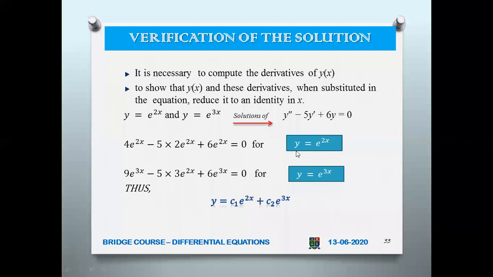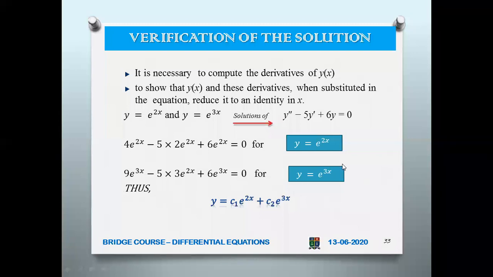When you take y equal to e power 2x, find dy by dx. What is dy by dx? It is 2 e power 2x. So here we have y dash as 2 e power 2x. Then what is y double dash? Differentiating further, e power ax has derivative a e power ax. So again this 2 comes and gets multiplied with this constant, that is 4. So this is your second derivative. 4 e power 2x minus 5 into 2 e power 2x plus 6 into e power 2x equal to 0. So this is the solution.